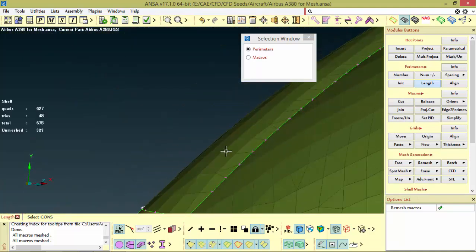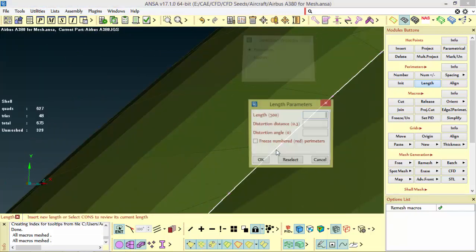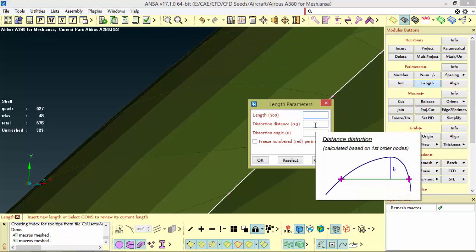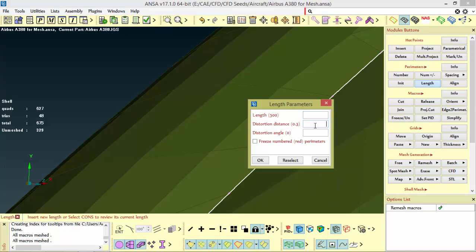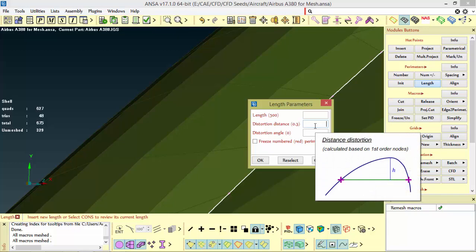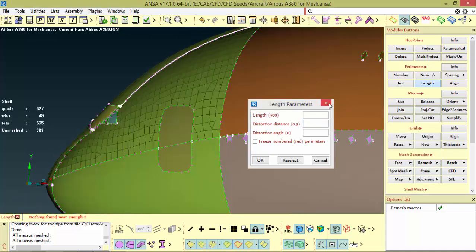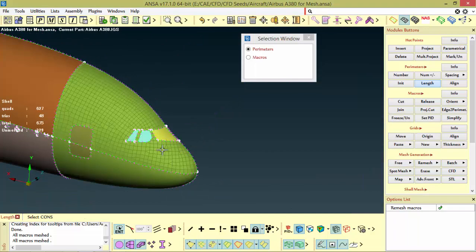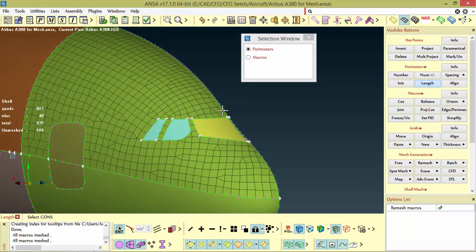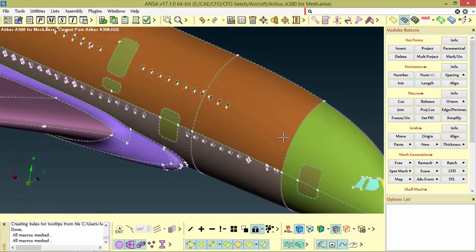So that chordal deviation is what this distortion is. For curves like this, the distortion is nothing but how well it captures the curvatures. Since I meshed just for demonstration, I am deleting this. So this is the use of length.